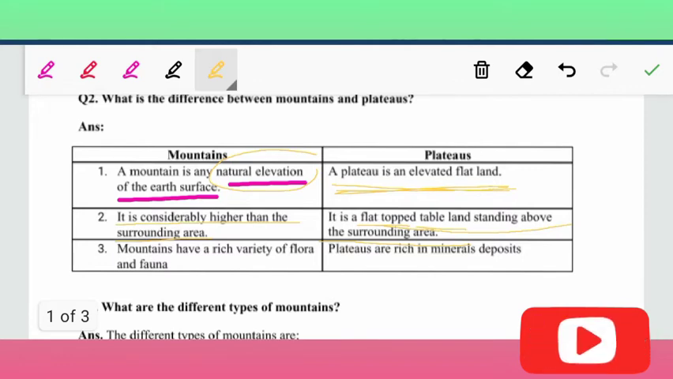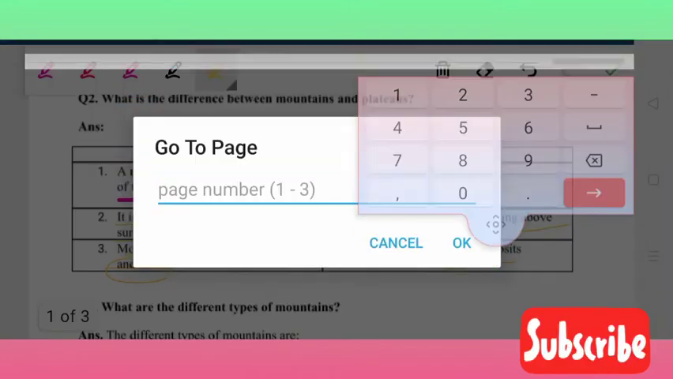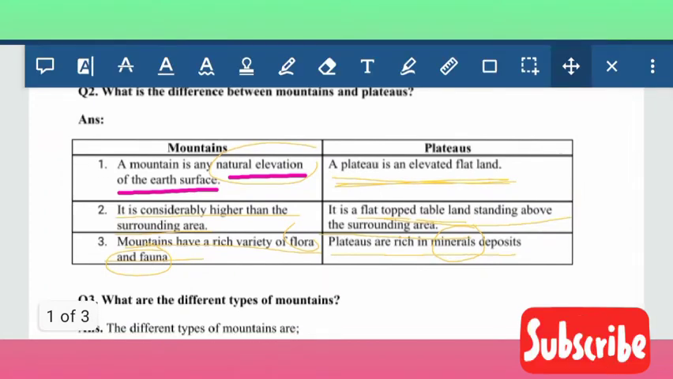Now, third point, mountains have a rich variety of flora and fauna. Mountains are rich in flora and fauna. Now, plateaus are rich in mineral deposits. Plateaus are rich in mineral deposits, not in flora and fauna. This is also the difference.